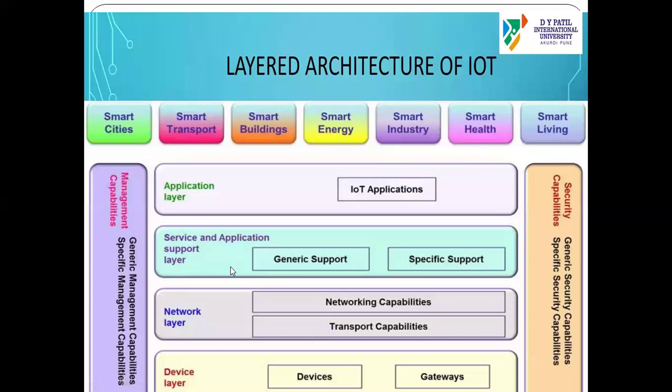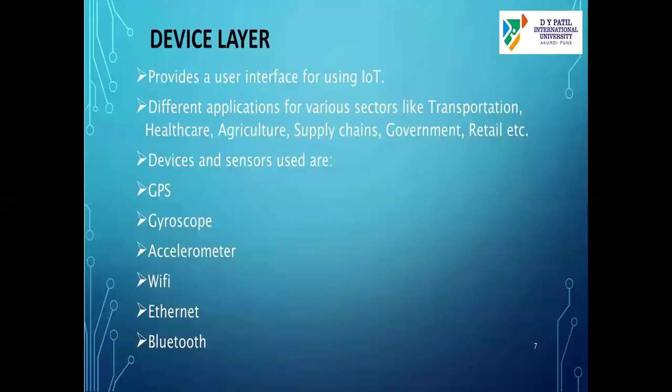We are implementing all these layers. We are implementing all these sensors to sense the data. We are collecting the data at cloud or some external store, like we have a SQL server, and then based on this, we can analyze the data and finally send it to the end user. Okay. So look at the arrangement, how these layers are working. That is important. At device layer, what we have.